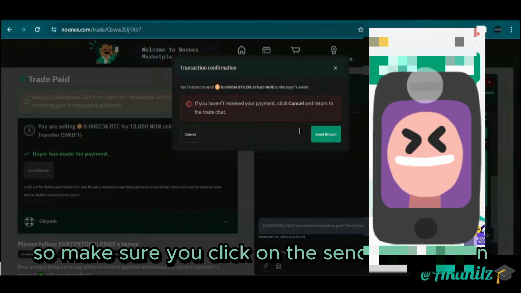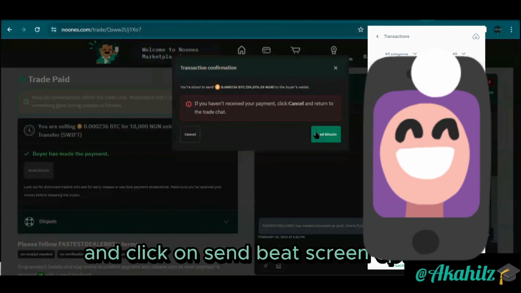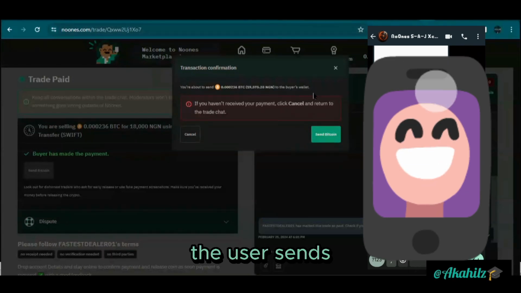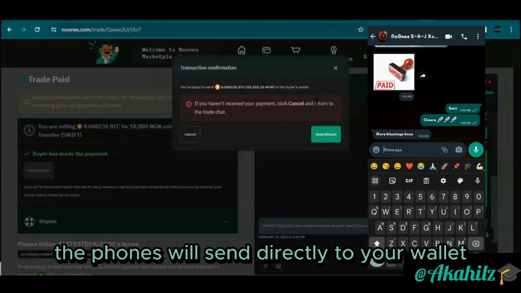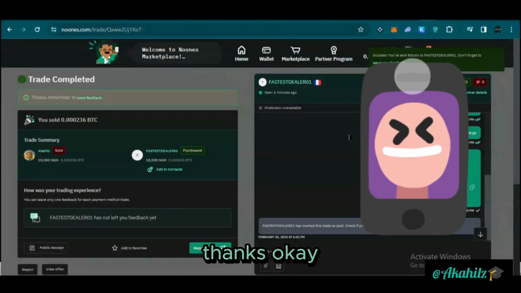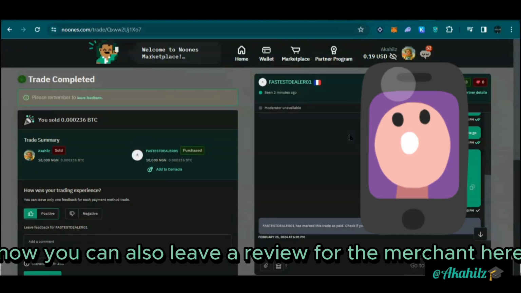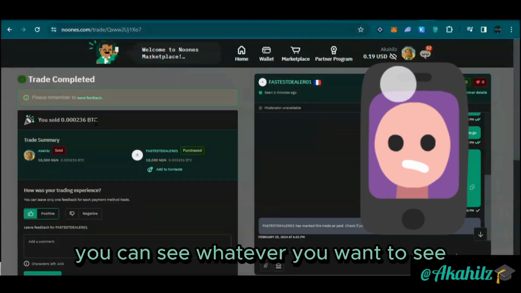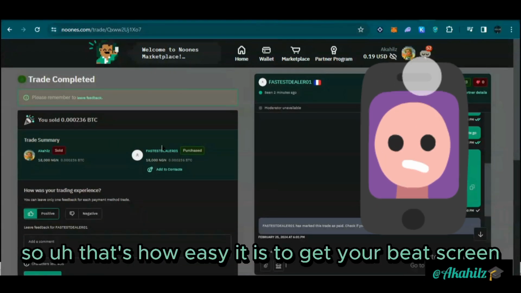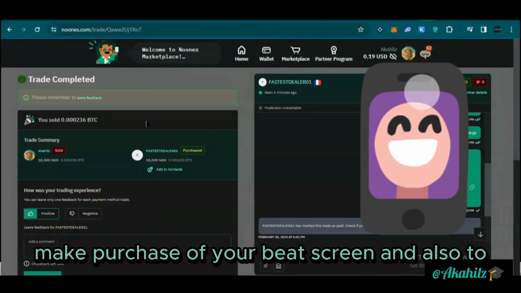Make sure you click on send Bitcoin, and verify that the name tallies with the merchant, then click on the send Bitcoin option. You want to make sure the funds are sent directly to the right wallet. You can see just sent, thanks. Okay, sent. Now you can also leave a review for the merchant here, whatever you want to say, just to show. So that's how easy it is to purchase your Bitcoin, and also to sell your Bitcoin, guys.